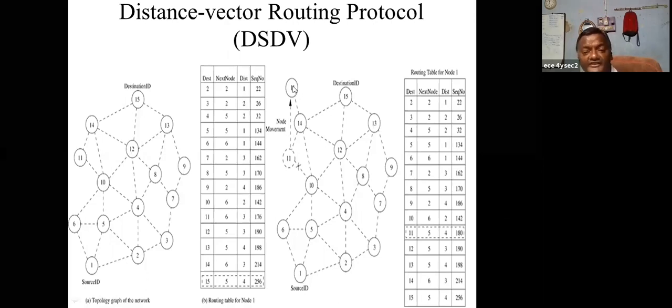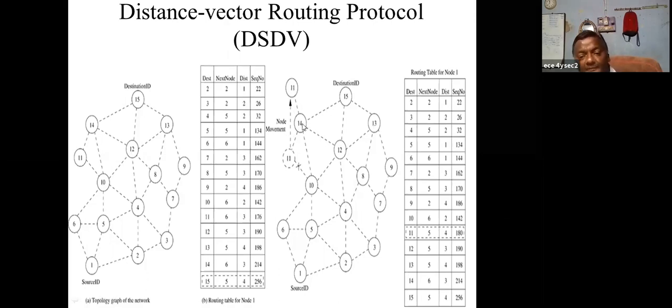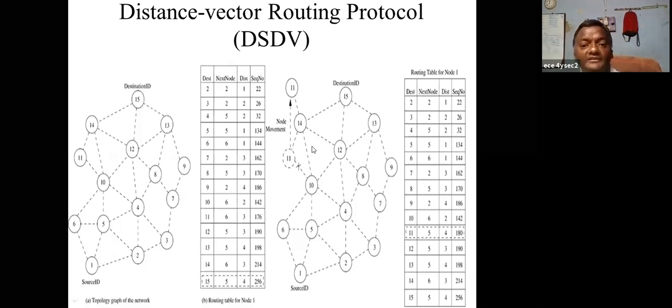So now once it is taken, then it should be updated, and the cost also changes. So in the previous, for 11, the cost is 6. Now the cost is equal to 4. And the next node was 6, now the next node is equal to 14. So this is a way to find out the breaking and the next immediate updation information.